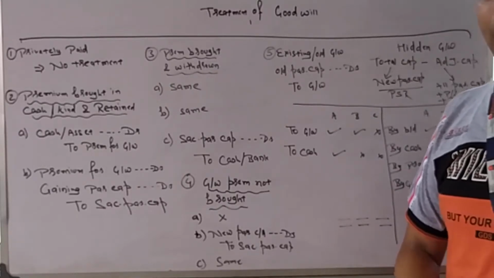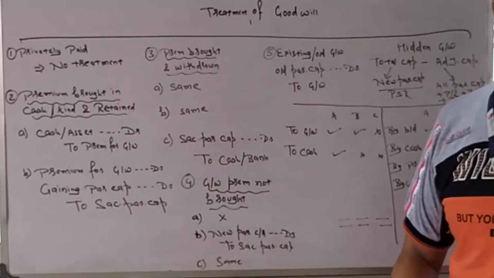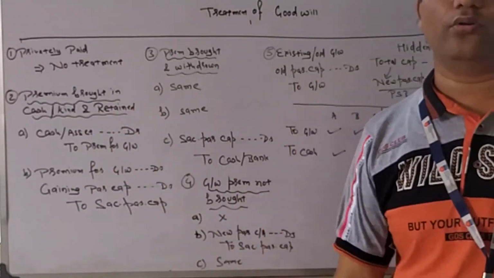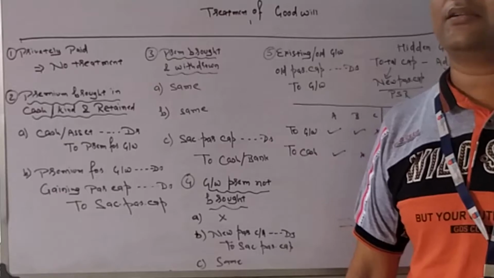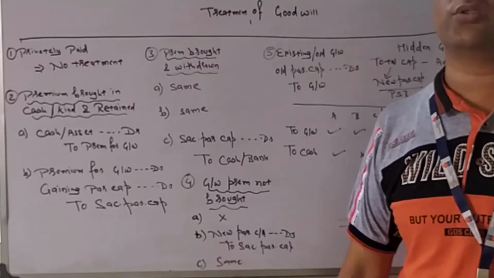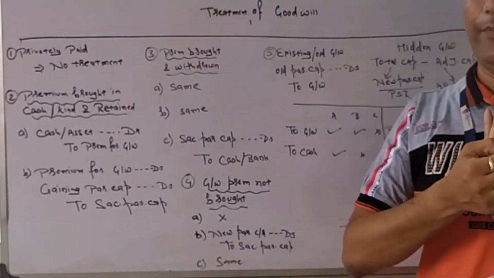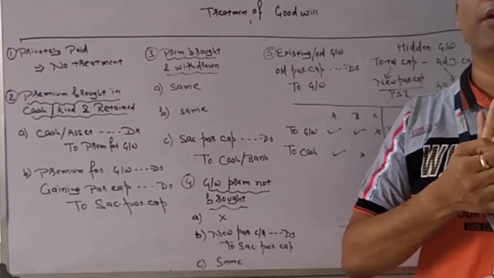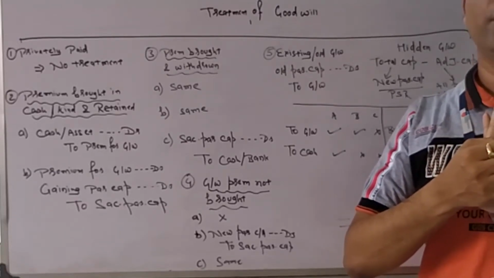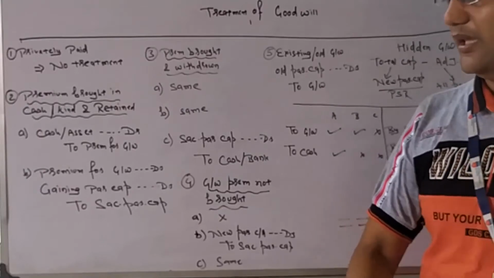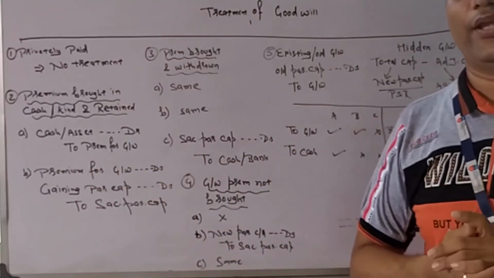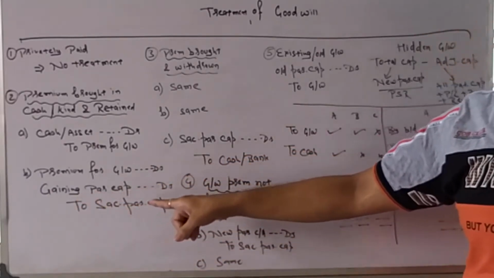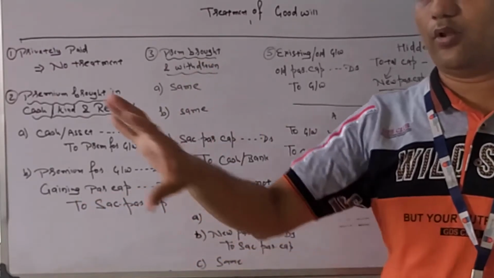So the entry will be premium for goodwill. Now the gaining partner will need to bring something also. The partner who is in benefit will have to bring something. So E is in benefit, E needs to bring in something. D is also in benefit, D needs to bring in something. E is bringing premium for goodwill and D needs to bring some cash. So his capital will be debited because we need to take it from him.